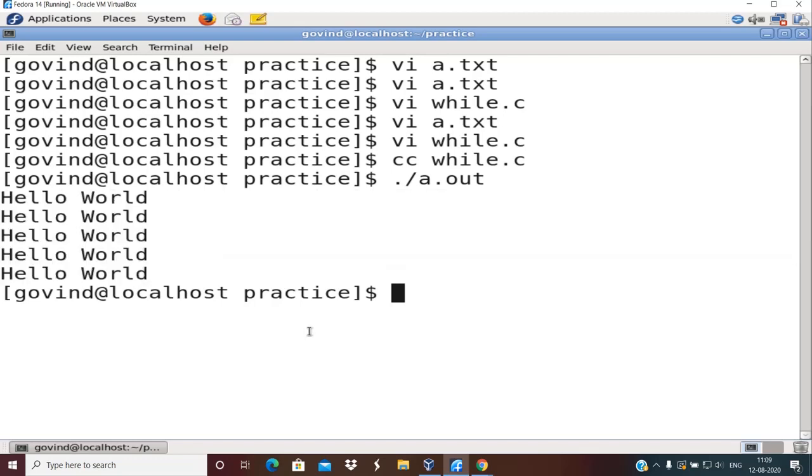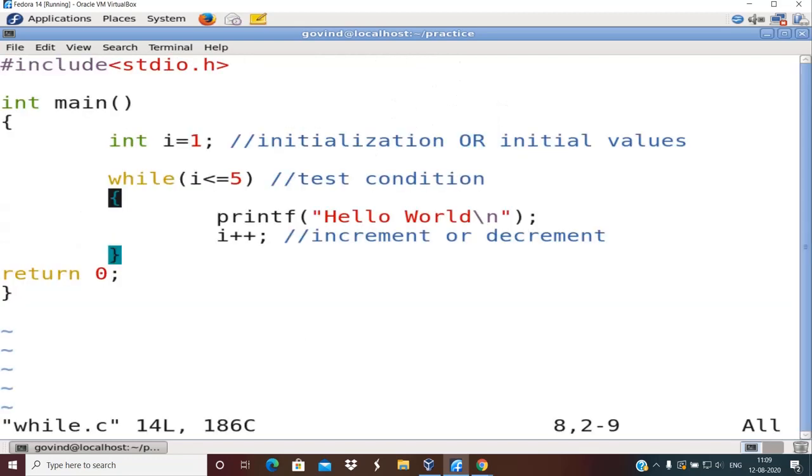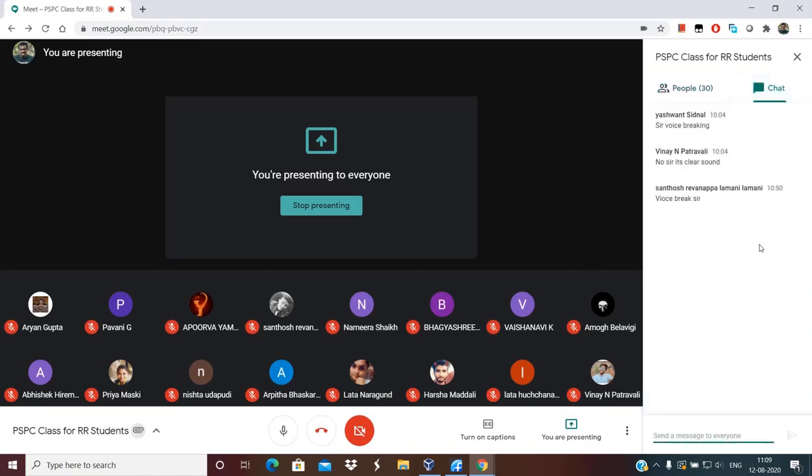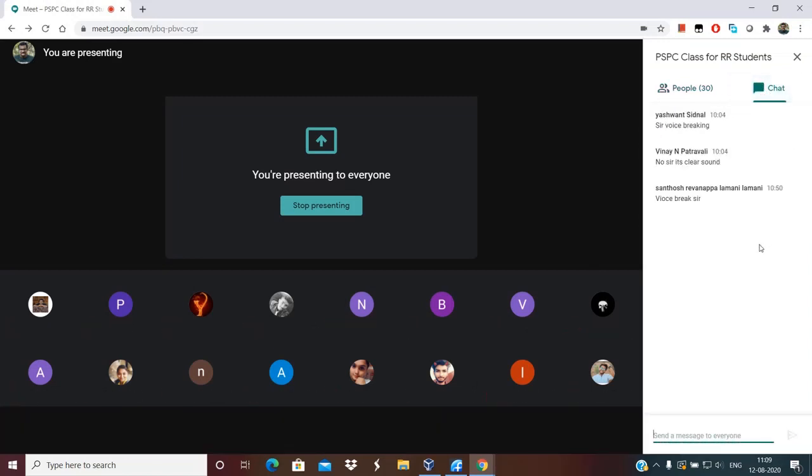Okay, now can anyone tell me, I want to now display hello world 7 times. What is to be modified? Do I need to modify the test condition? If yes, what should be the relational expression that should be written inside the test condition? So can anyone comment on this? What should be the test condition so that hello world prints 7 times, not 5 times?